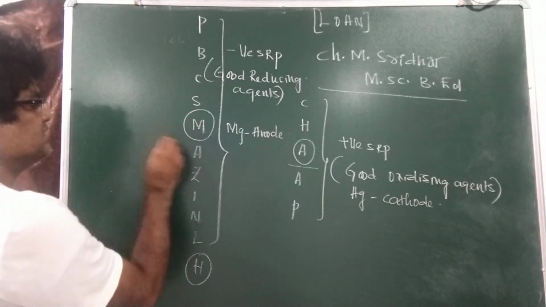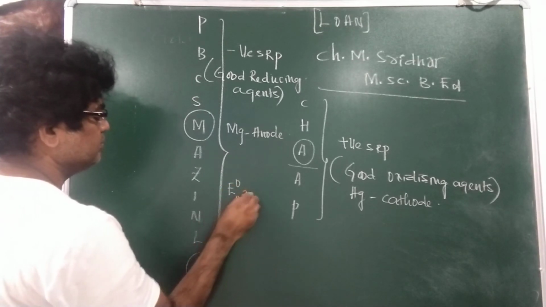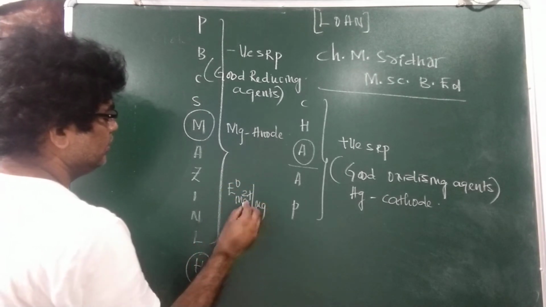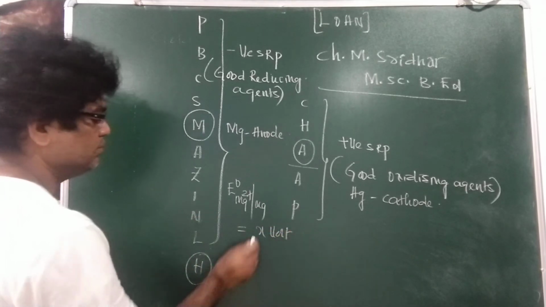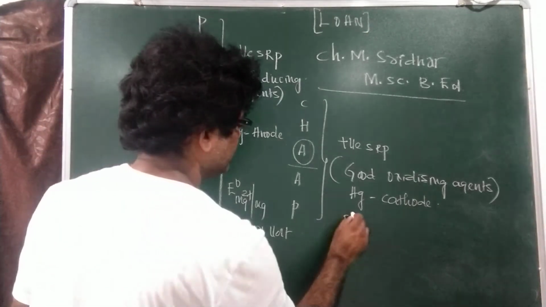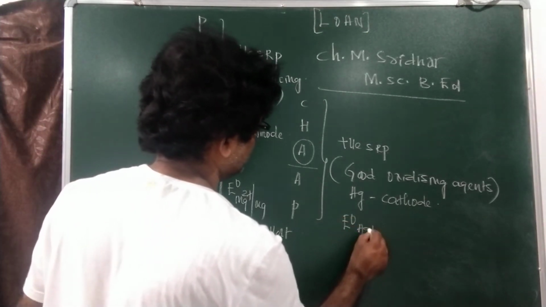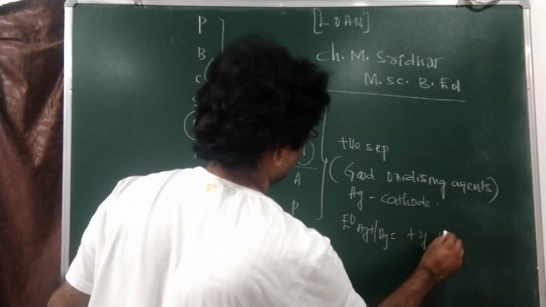Imagine the SRP value of magnesium is, suppose, minus X volt, and the SRP value of the silver electrode, let it be some plus Y volt.